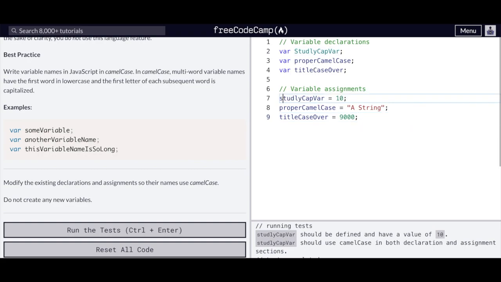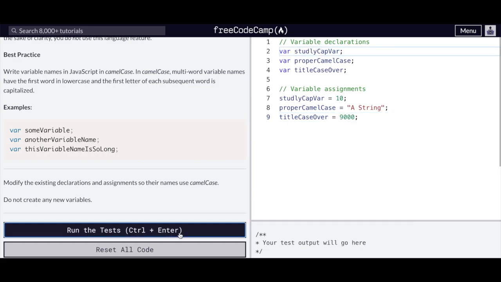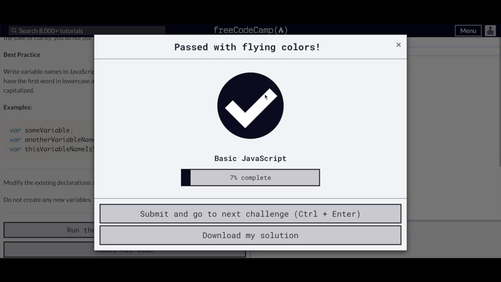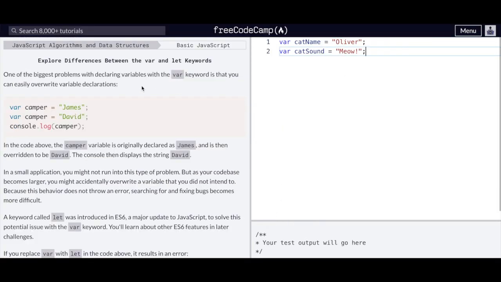This is not camel case. And that's how easily a bug can be introduced into your software. Let's see. Now studlyCapVar is not defined and we're good to go. Passed with flying colors. Submit and go to next challenge.